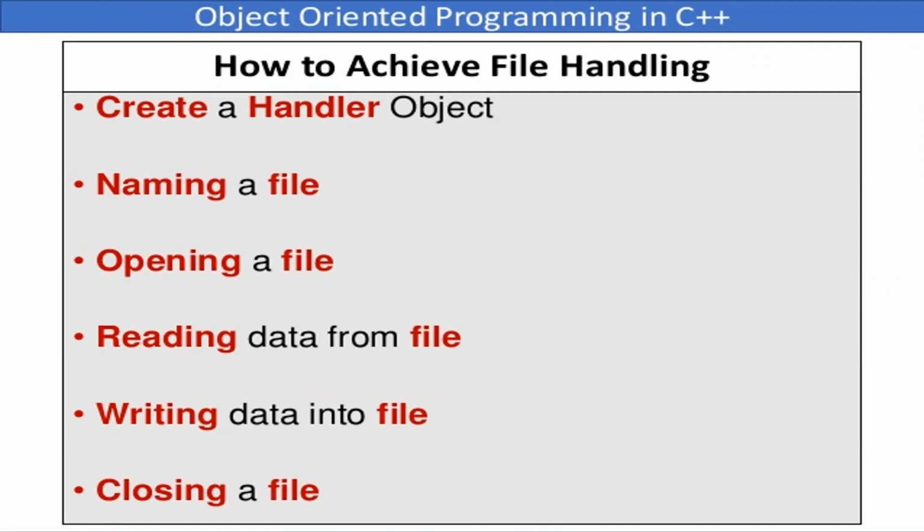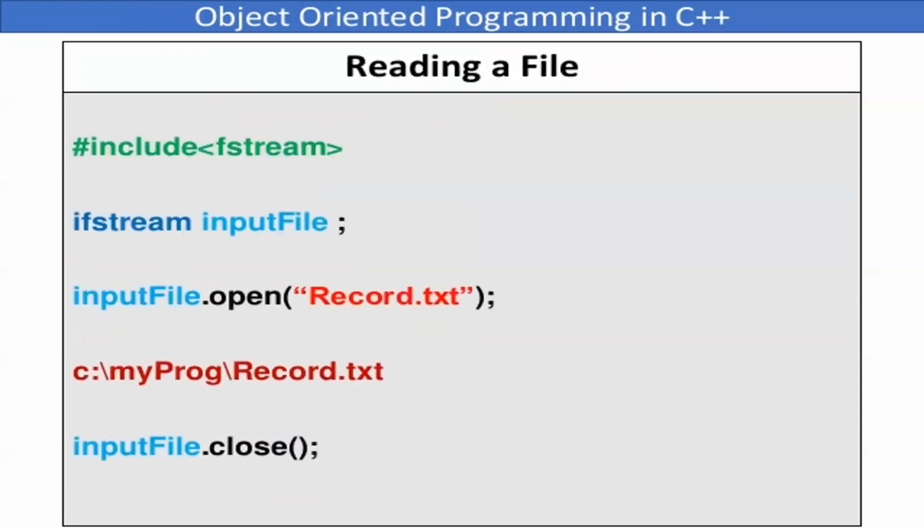Now, to achieve file handling, a file requires a handler, because I have to use a file, I have to know how to handle that file. Handle means I need the input, I require the output. What do I require? I need to name it, I need to open it, read it, write it, and close it. These are the steps or the procedure that I have to follow if I am using a file.